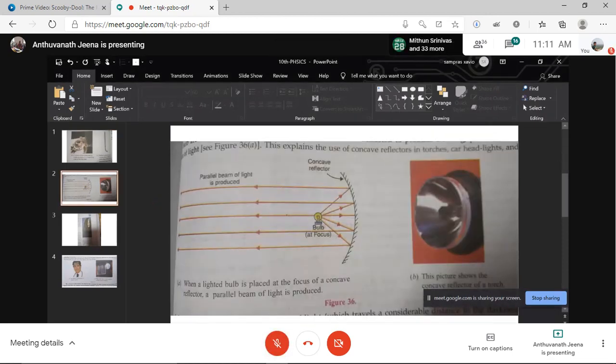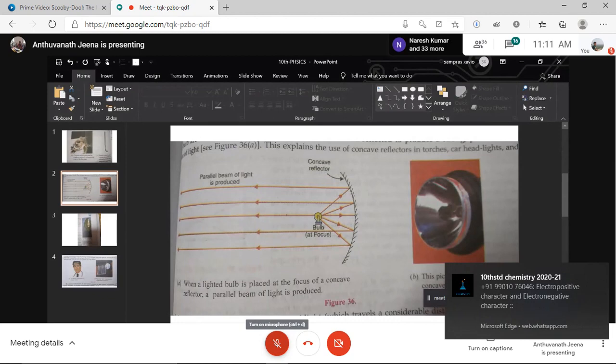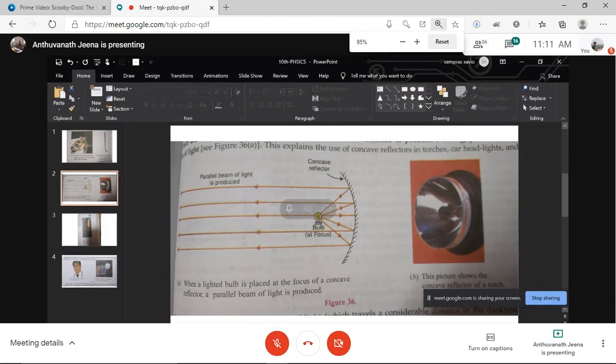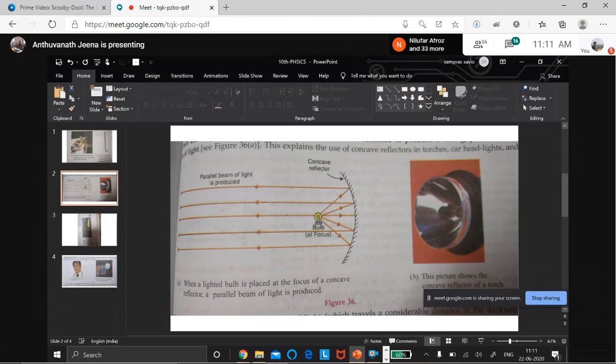See, I have given the example of a headlight lamp. A torchlight also, you see, the bulb will be kept where the object is. So the reflection and that light will fall far away. So in vehicle headlights also, we are using this characteristic. When the object is at F, the image will be far away. So the torchlight bulb is kept there. These are the uses of the concave mirror when the object is at F.